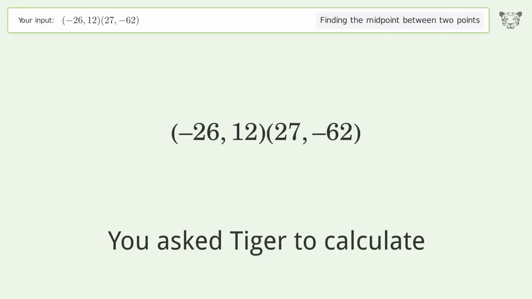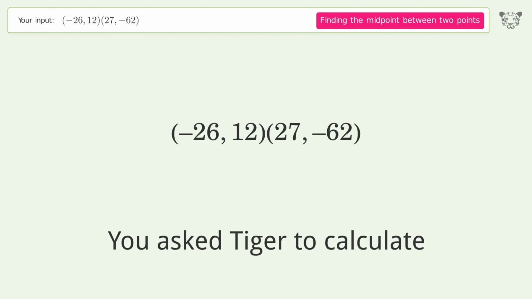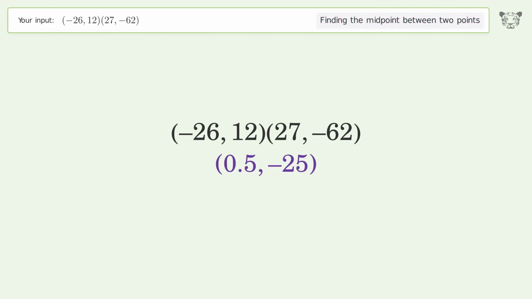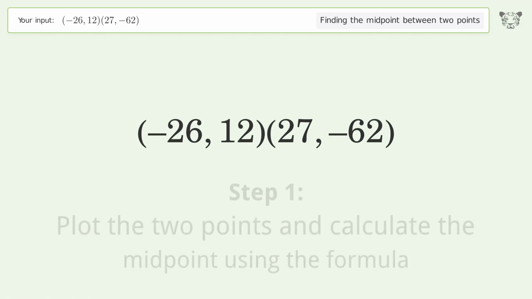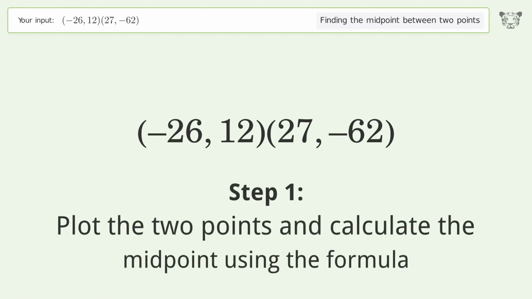You ask Tiger to calculate. This deals with finding the midpoint between 2 points. The midpoint between the 2 points is 0.5, -25. Let's solve it step by step. Plot the 2 points and calculate the midpoint using the formula.